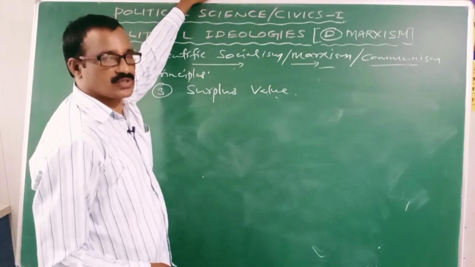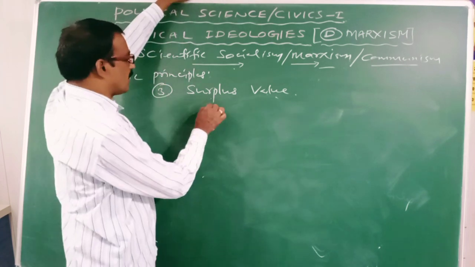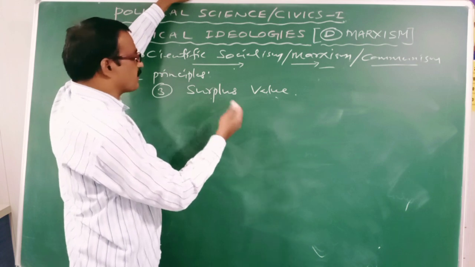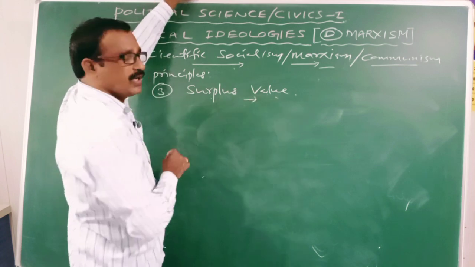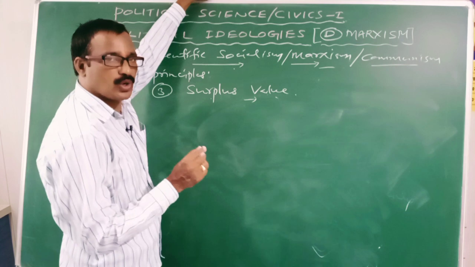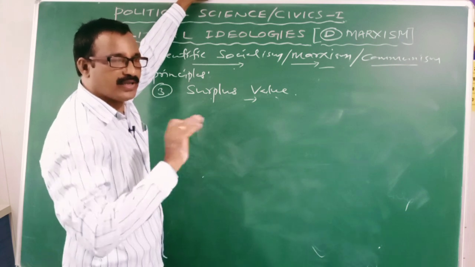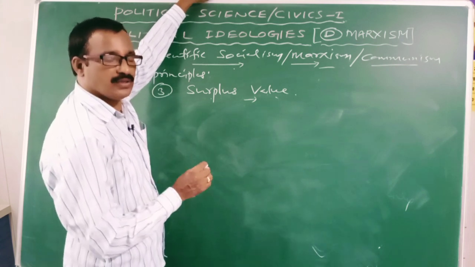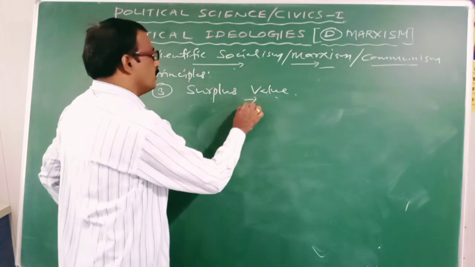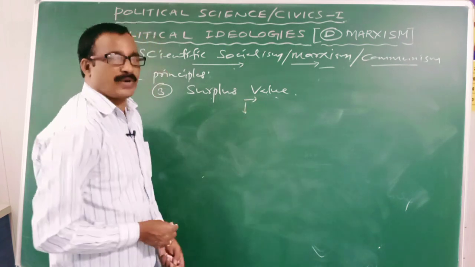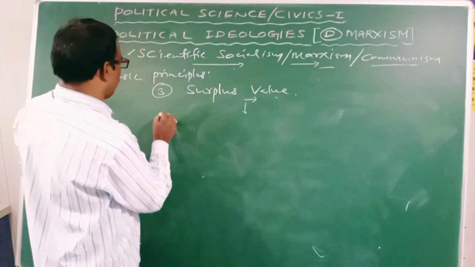But in capitalist society, what will happen? The capitalist will enjoy the surplus value. It means the surplus value of the laborers is exploited by capitalists. Hence, Karl Marx wanted to abolish the exploitation of surplus value. It is the third one. Fourth one is